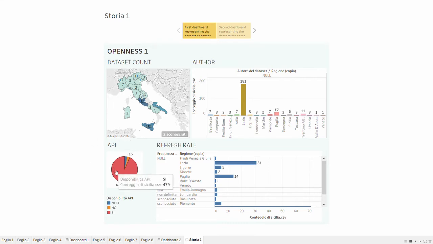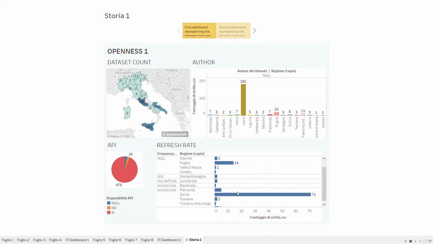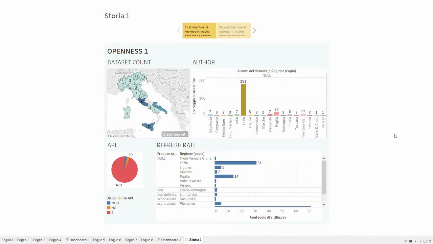In the third sheet, we represented the count of the API availabilities for the datasets considered, and as we can see, most of the datasets have this information, so it's easier to reuse the data inside the dataset. In the last sheet, we represented the null, not applicable or unknown values for the refresh rate, and as we can see here too, there are still a lot of null or unknown values. This is also another important aspect, because the more updated is a dataset, higher is the quality of the dataset considered.